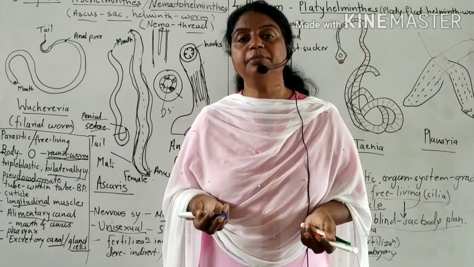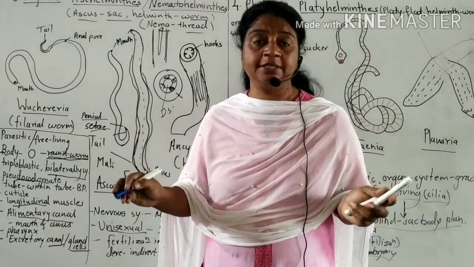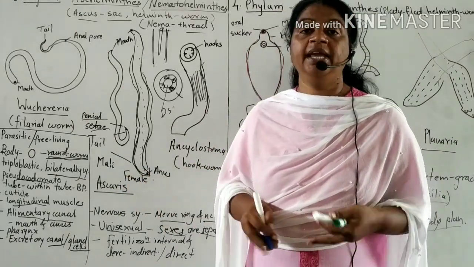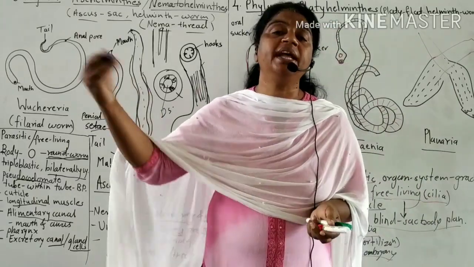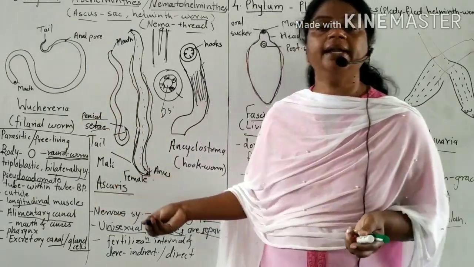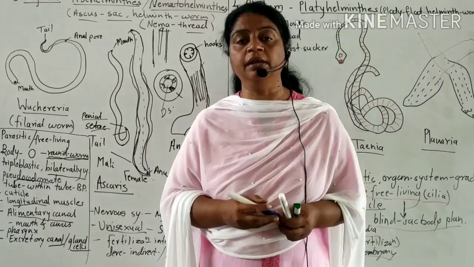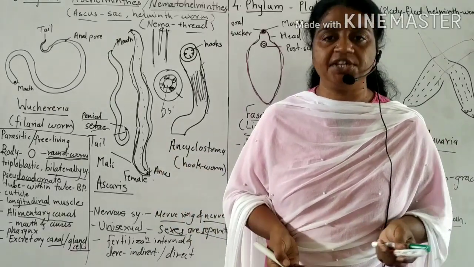Direct development means they produce young ones like themselves, with no larval stages, but some forms produce larval forms. When eggs hatch, there is another larval form and then the adult form. This is indirect development. Some have indirect, some have direct development, meaning some have larvae, some do not have a larval stage.